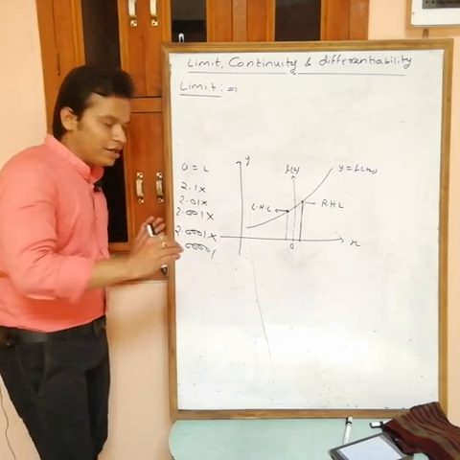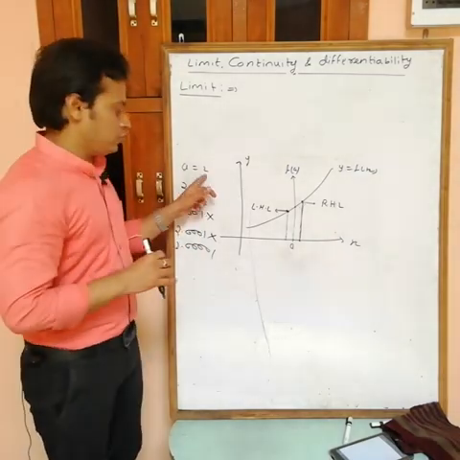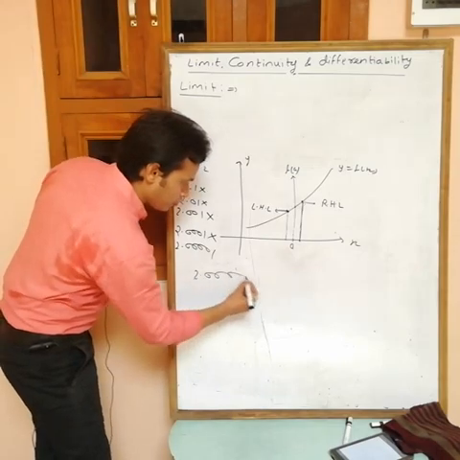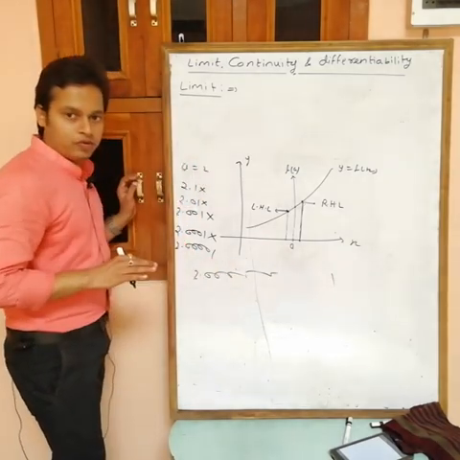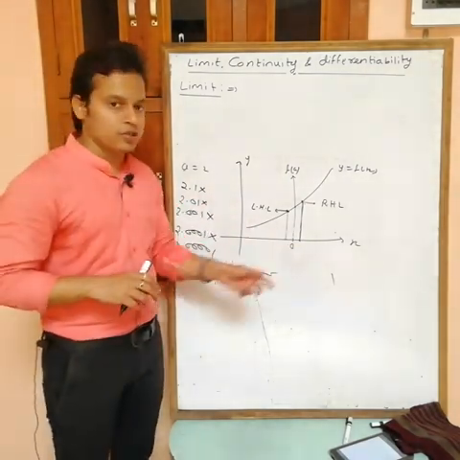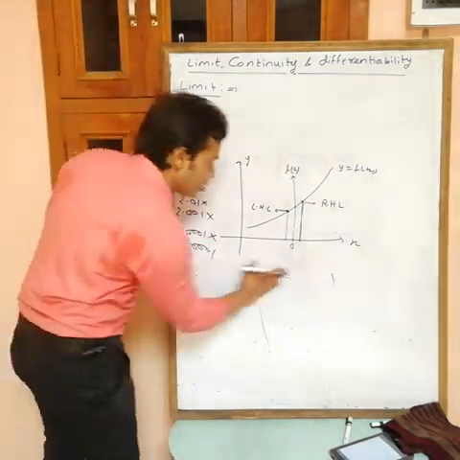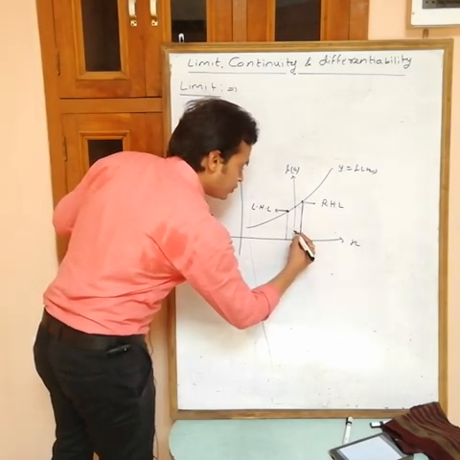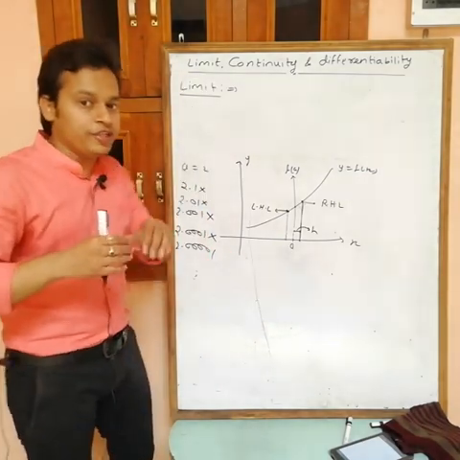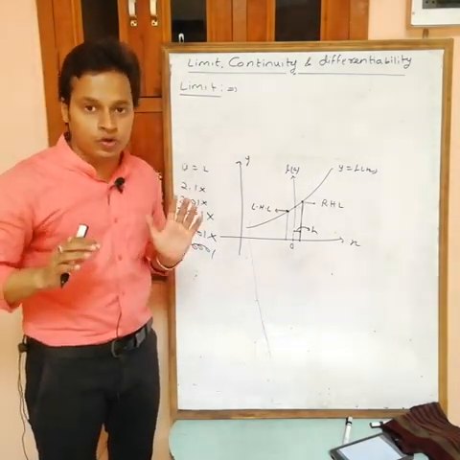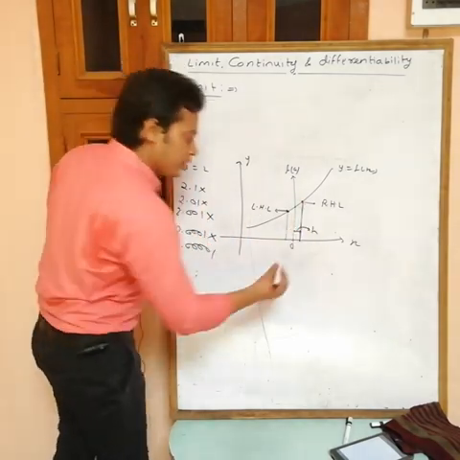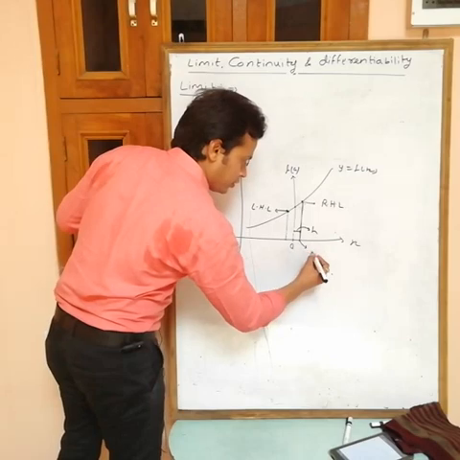So similarly you can't write just the next point to 2. Actually, the point just next to 2 is 2 point, we have so many 0s, then you will get 1. But actually we can't write that, and we want this value of x. So here I am assuming that suppose this distance is equal to h. We are assuming this because we can't find the point just next to 3 or 2. So suppose this distance is h, then I am assuming this one, then the value of x